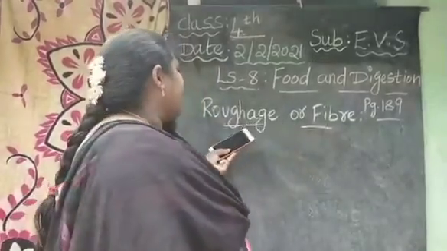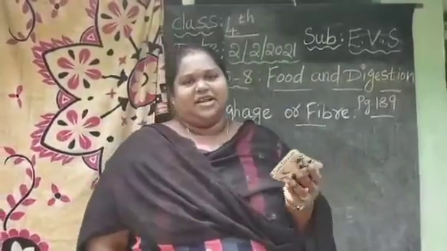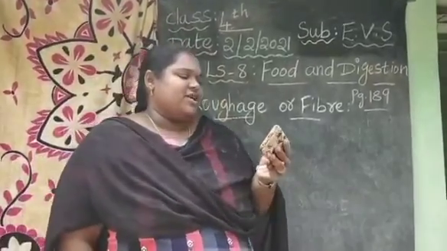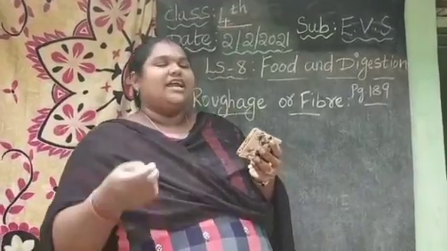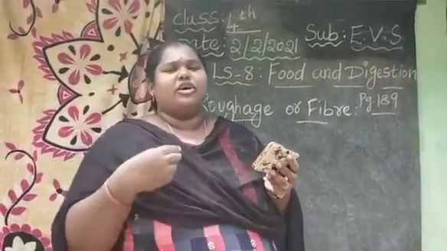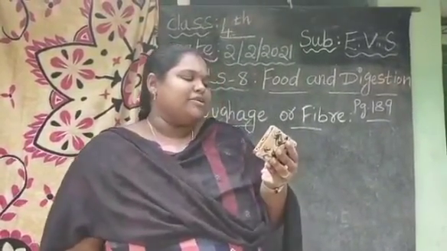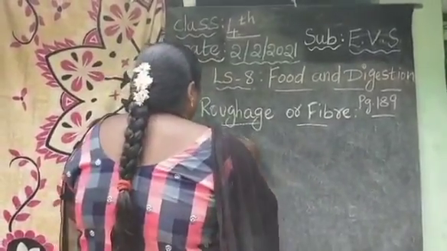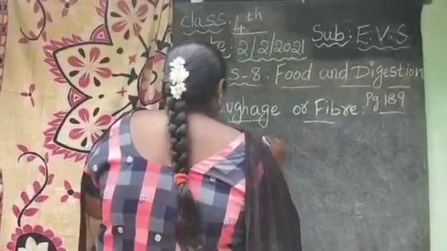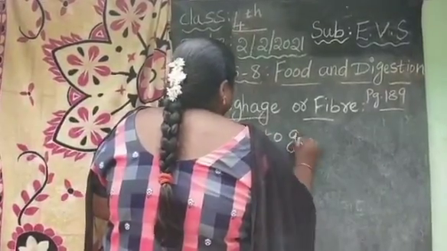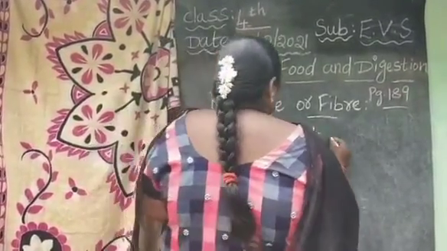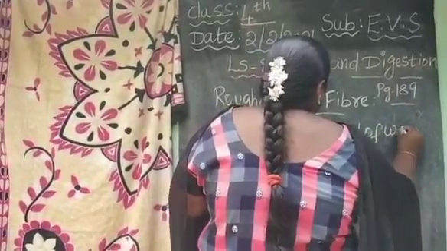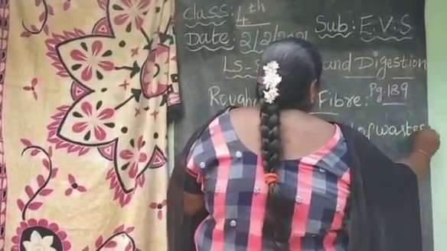Next topic is roughage or fiber. Roughage is a fiber present in the food we eat. It helps our body to get rid of waste, that is, removing of waste.